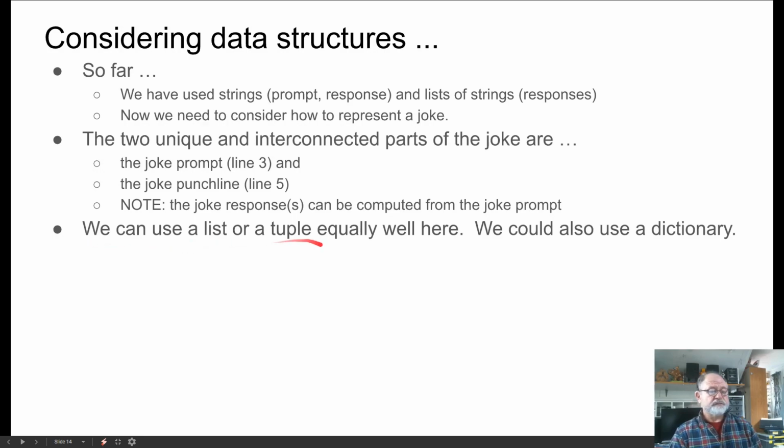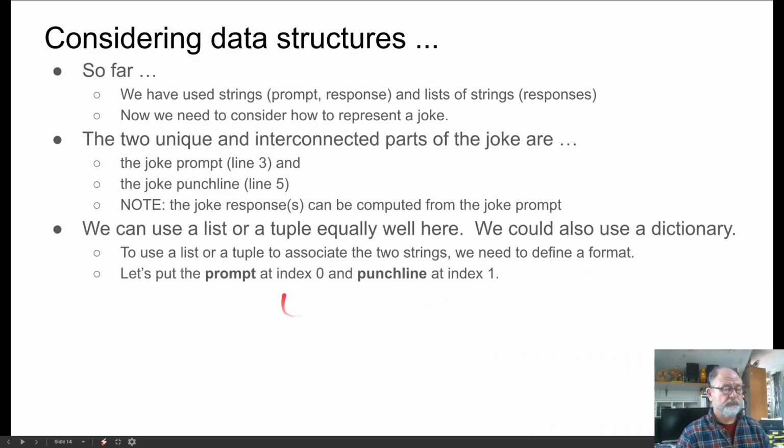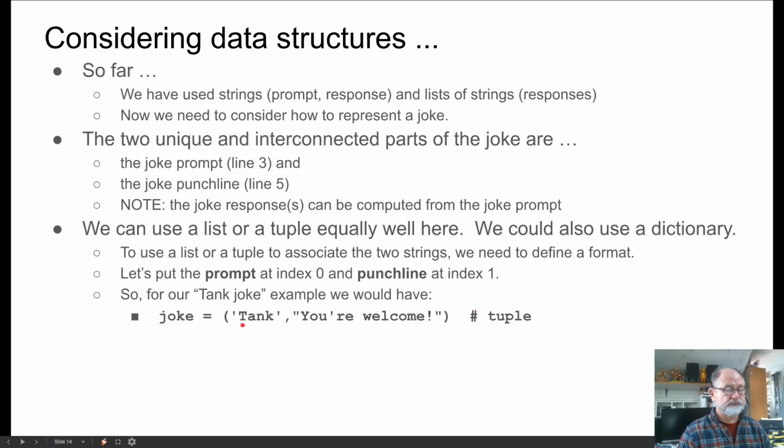So we can use a list or a tuple equally well to pair the prompt and the punchline together. If we do that, we need to define a format. So we could put the prompt at index 0 and the punchline at index 1. And so our tank joke example would have joke is equal to, so this makes a tuple, putting things in parentheses.